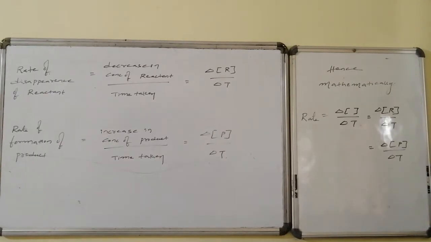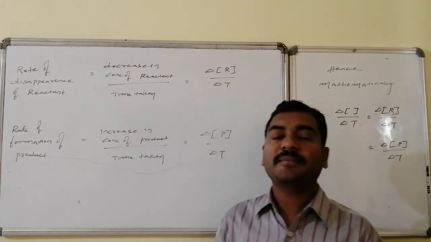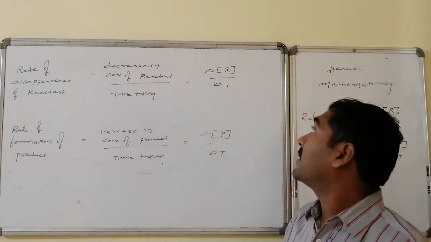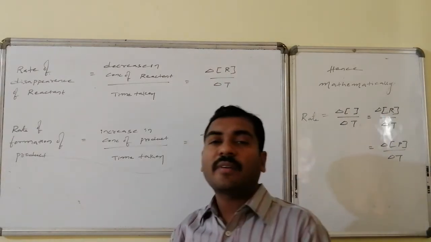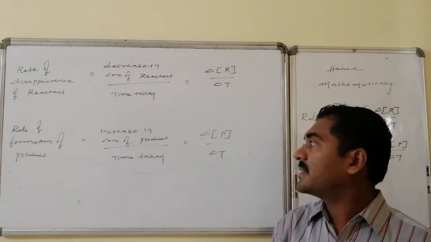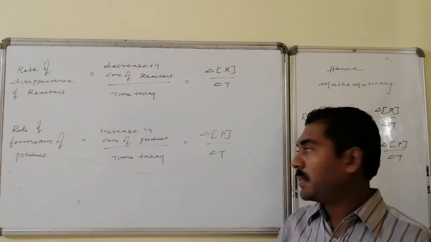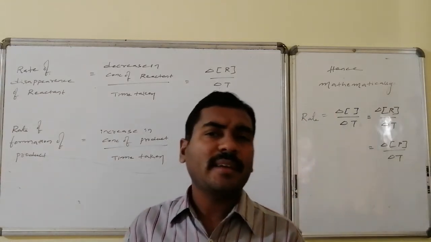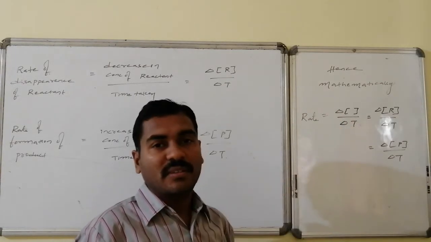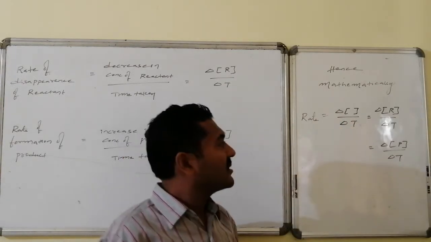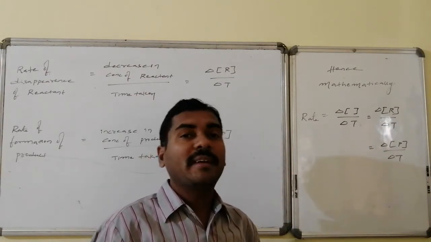Rate of disappearance of reactant can be given by the decrease in concentration of reactant by the time taken, that is delta R divided by delta T, whereas rate of formation of product can be given by the increase in concentration of product by the time taken, that is delta P divided by delta T. Hence mathematically the rate, which is the change in concentration with time of the components, is equal to delta R by delta T, and equal to delta P by delta T.